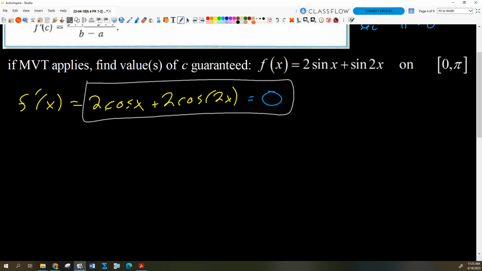Yeah, look, I've got the angles, right? I've got an x and a 2x, and they don't mix well, right? So what we want to do here is write that in terms of just a single type of angle. We don't want to have x's and 2x's. That makes it very difficult to find zeros of that function, right? So what are our options? And this goes back to properties of the trig identities and all that good stuff, right?